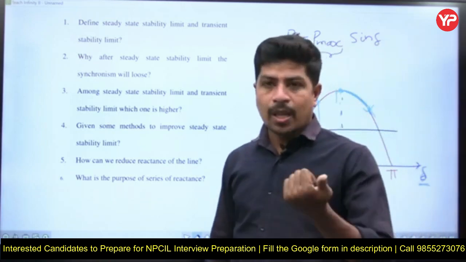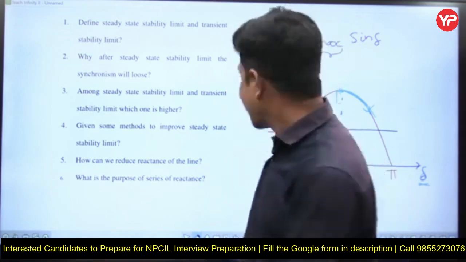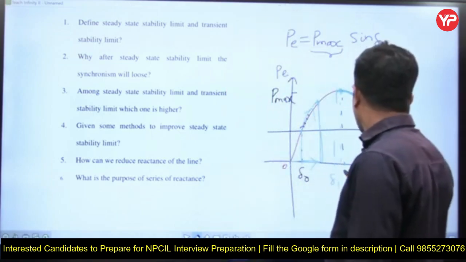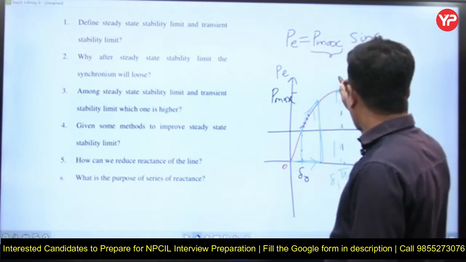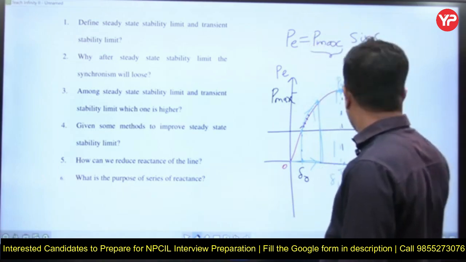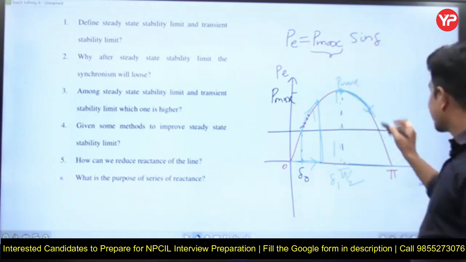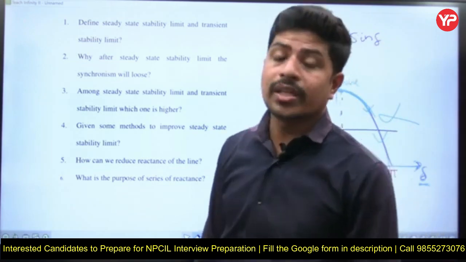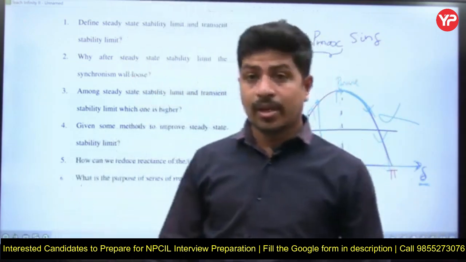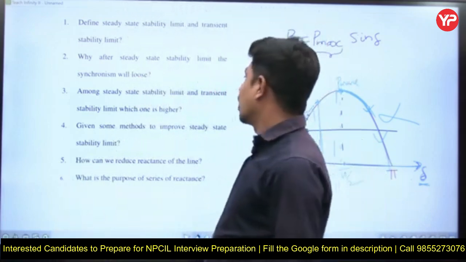But that happens only up to pi by 2 radians. Once you cross this steady state stability limit, though your load and load angle are increasing, the power supply is decreasing, which is not correct. Therefore, once it crosses the steady state stability limit, synchronism will be lost.